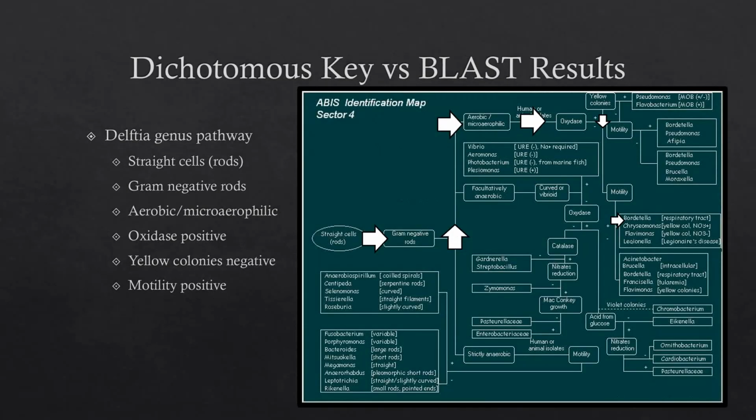Evidently, the species determined from the dichotomous key and the BLAST results were different, so I returned to the dichotomous key to determine what might have gone wrong. I first followed the dichotomous key to determine where Delphia lacustris would be. I moved along the key following the path from straight rod cells to gram-negative rods to aerobic/microaerophilic to oxidase positive to non-yellow colonies, which my isolate also was, then motile, and landed at Bordetella, Chrysiomonas, Flavomonas, and Legionella.